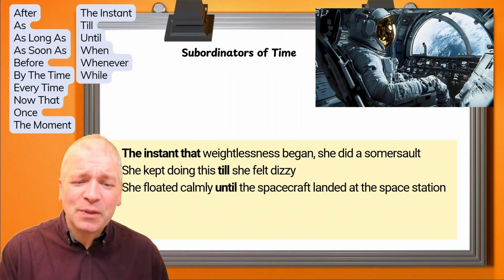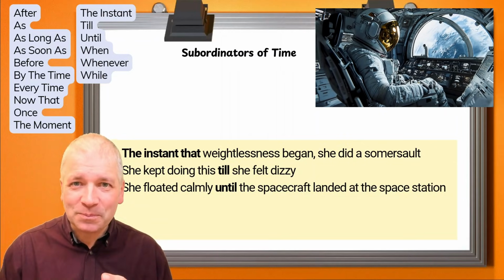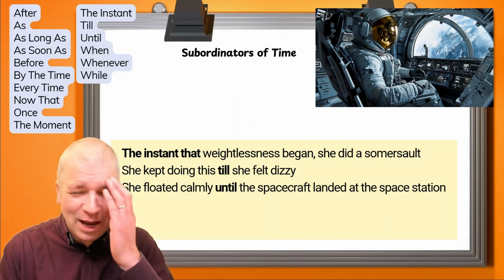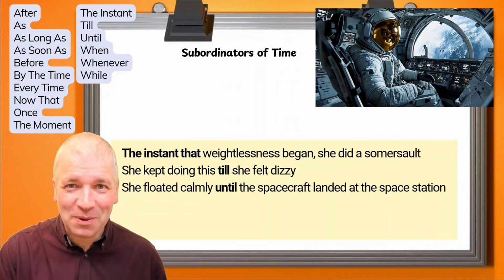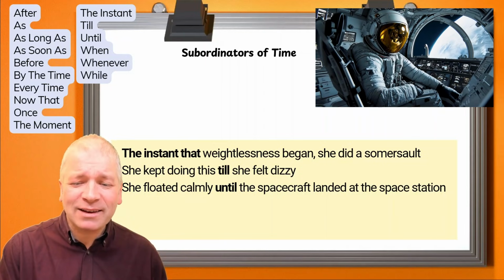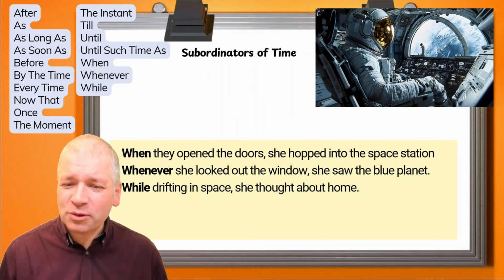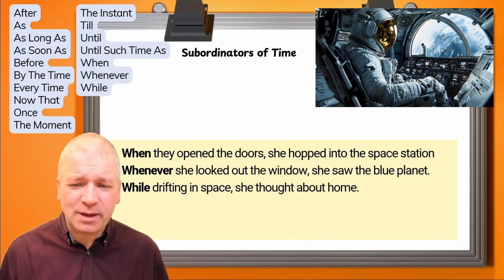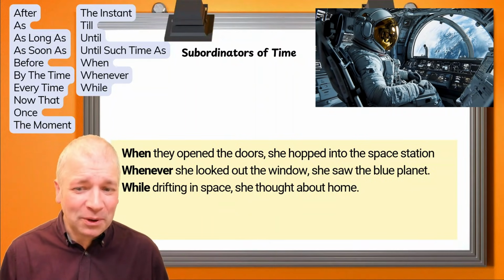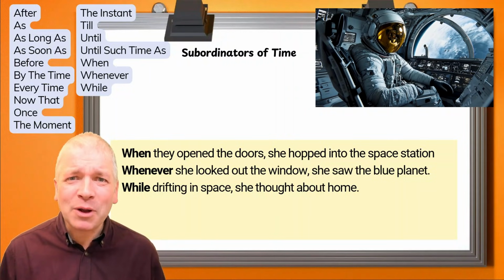The instant that weightlessness began, she did a somersault. That means to turn over. She kept doing this till she felt dizzy. That means your head feels really strange because you've moved around too much. She floated calmly until the spacecraft landed at the space station. When they opened the doors, she hopped into the space station. Whenever she looked out of the window, she saw the blue planet, our Earth. While drifting in space, she thought about home.